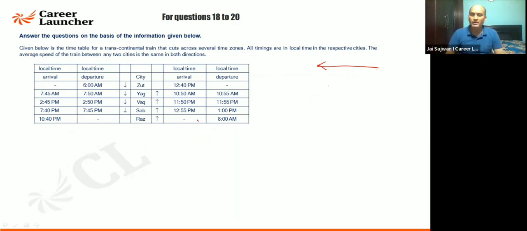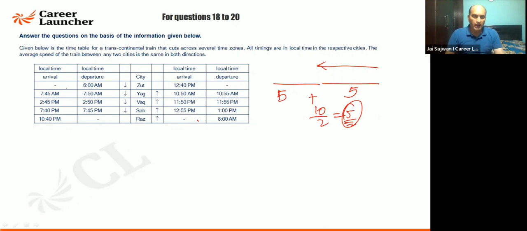Okay, so if I look at the time zone difference between these two, 5 and 5 is coming out to be 10 hours. If I sum them and divide 10 by 2, the time zone difference is coming out to be 5 hours. Okay, I think you must have understood. Let's start from here.